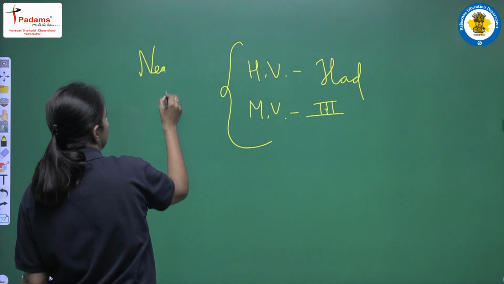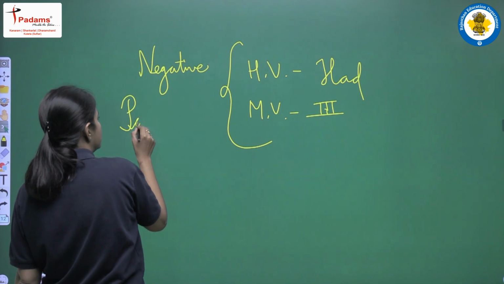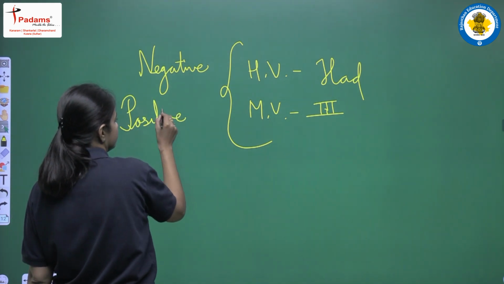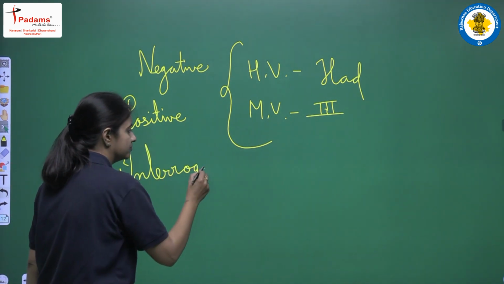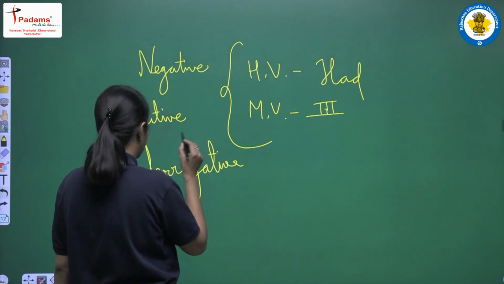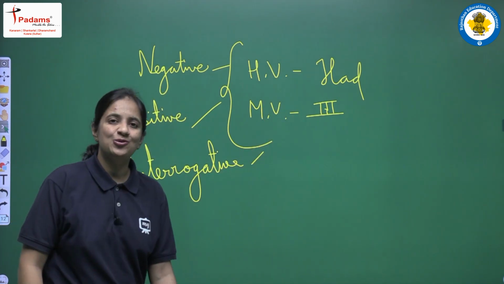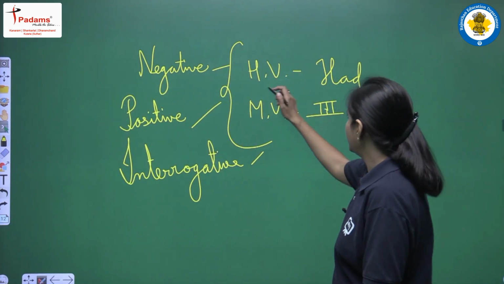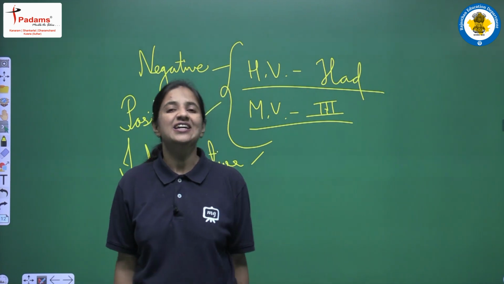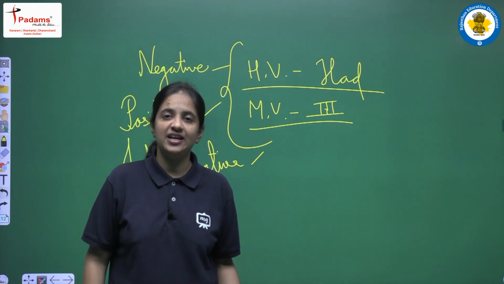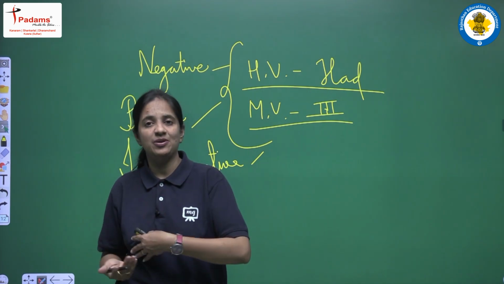Okay, and yes, these rules are applicable for all the different kinds of sentences, whether the given sentence is a negative one, or a positive one, or an interrogative one. It means for all the different kinds of sentence, for negative, for positive, for interrogative, we have to use the same rules. We have to use had as helping verb, and we have to use third form of the main verb. Okay, so this is all about past perfect tense. Just remember all the things, just learn all the things related with helping verb and main verb.